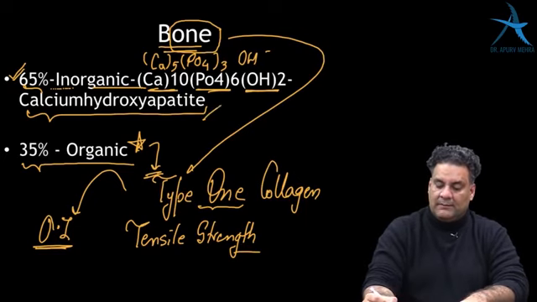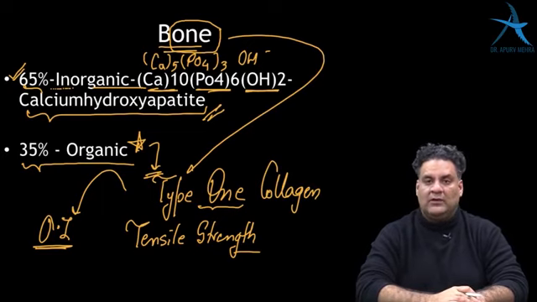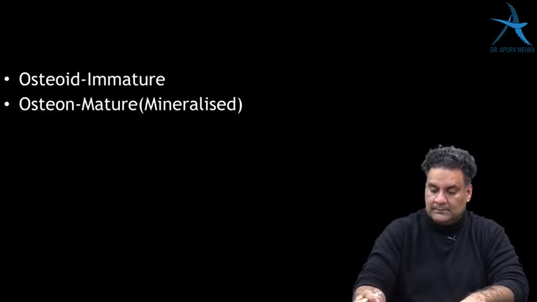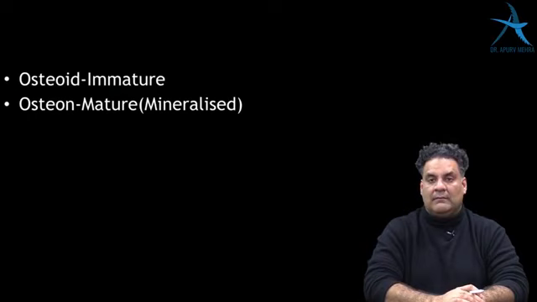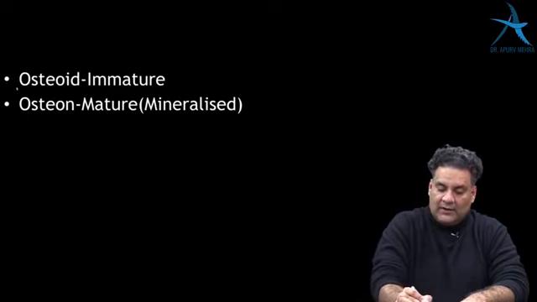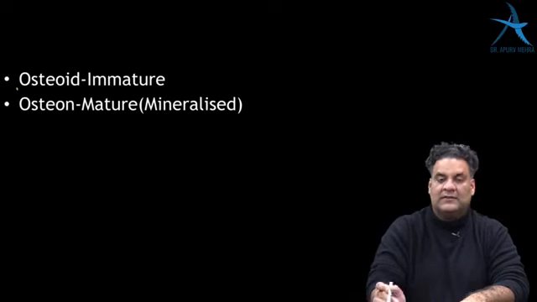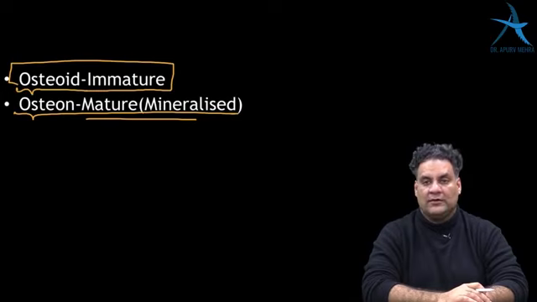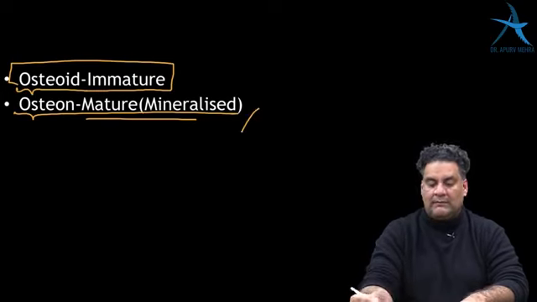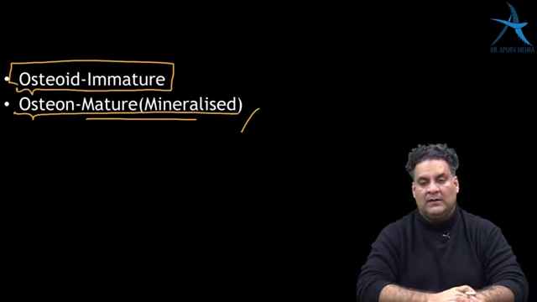It is the predominant salt of the bone, very commonly asked. Also remember that osteoid is called immature bone, and the bone which is mature and mineralized with calcium is called osteon. Osteoid and osteon are two terms which you must remember. In metabolic disorders, they are very commonly asked to you.